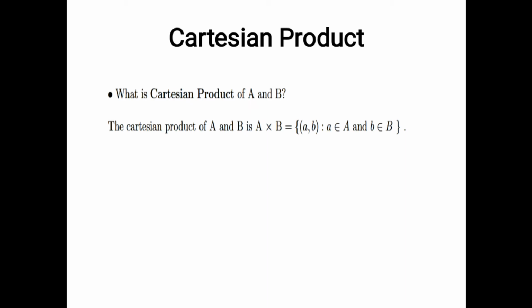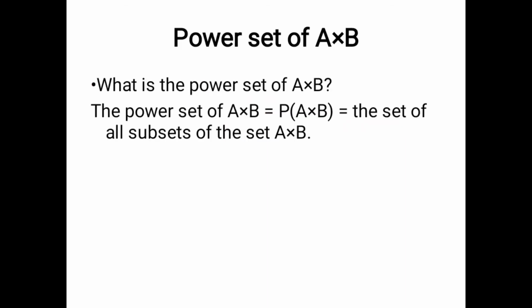Can you name the set which consists of all relations from A to B? This is nothing but the power set of A cross B. Let's recall the concept of power set, which you must have studied in set theory.